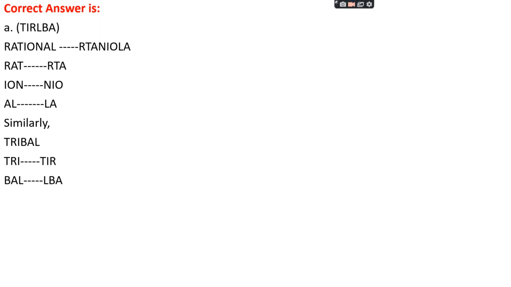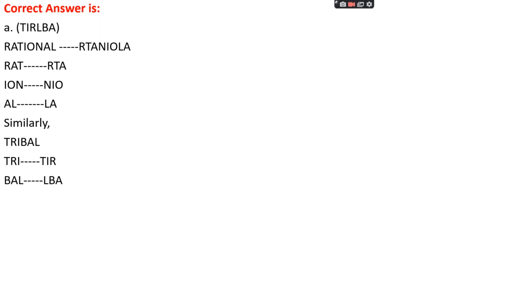Okay, let's see the rationals coding pattern. The word is divided: the first 3 letters are coded separately, then the second 3 letters separately, and then the last 2 letters separately. Like for RAT, the R stays in the same position and AT is changed to TA.